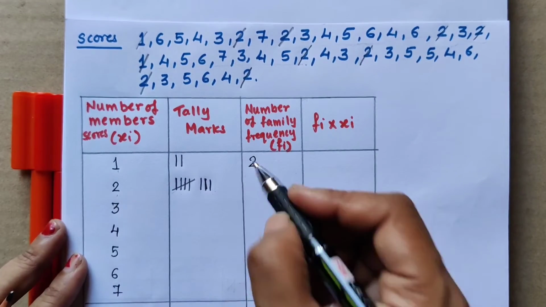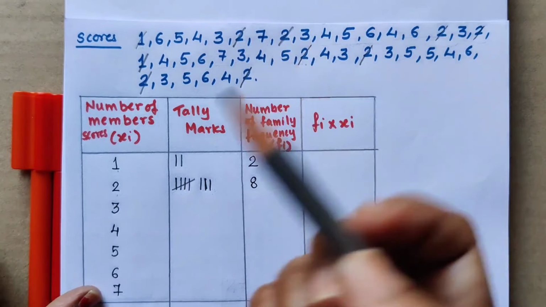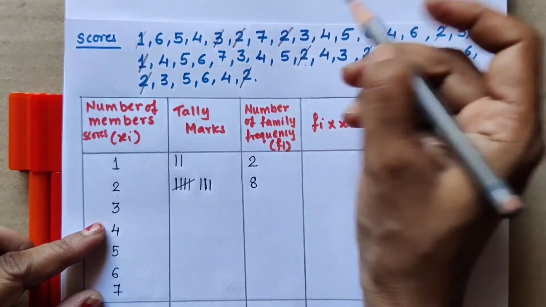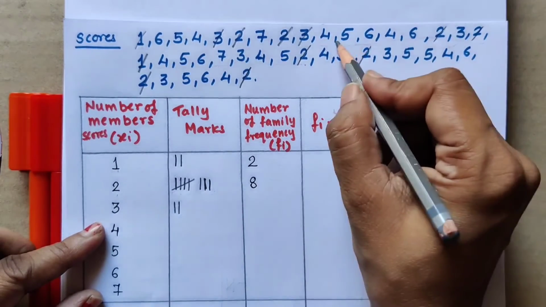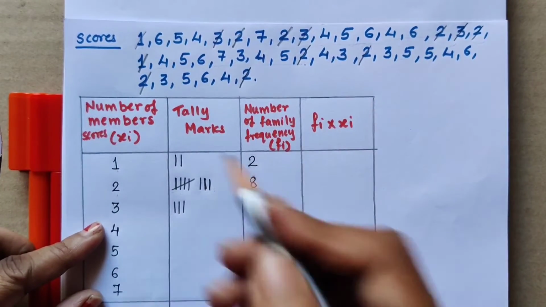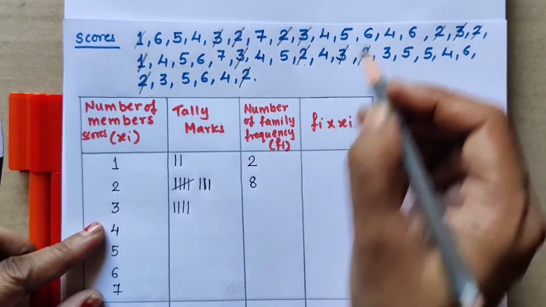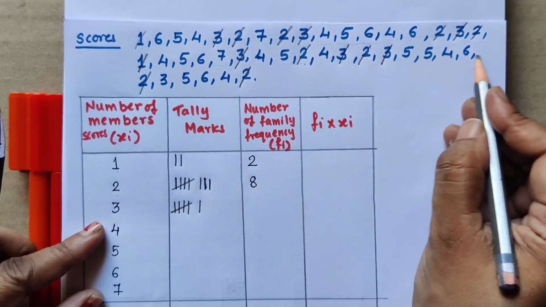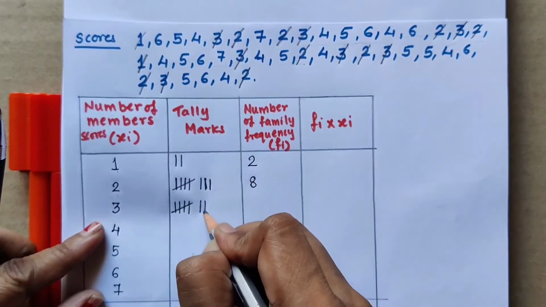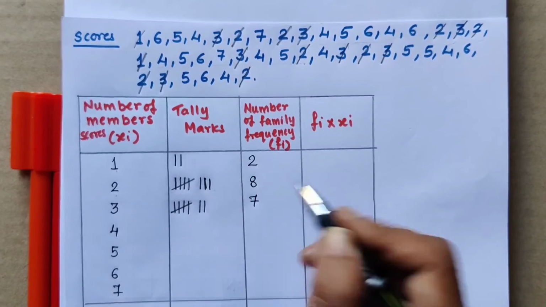8 times it is coming, that means 8 is the frequency of 2. In this way we have to do the tally marks and write the frequency. Now let us check for 3. 1, 2, then 3, then 4, 5. For 5 we will put the cross. 6, 7. Okay, so 7 times it is coming, so 7 is the frequency of 3.